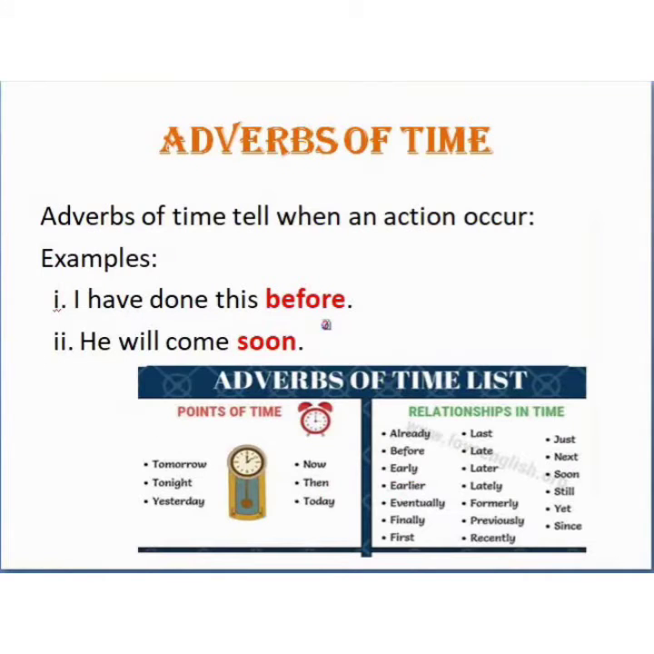So the first one is adverb of time. Adverb of time tells us when something happened or when someone did something. It also tells us the duration of an action. For example, I have done this before. He will come soon. So soon, before, last, later, formerly, yet, since. All these are different examples of adverbs of time. Tomorrow, tonight, yesterday, now, then, today. These are the apparent examples of adverbs of time.